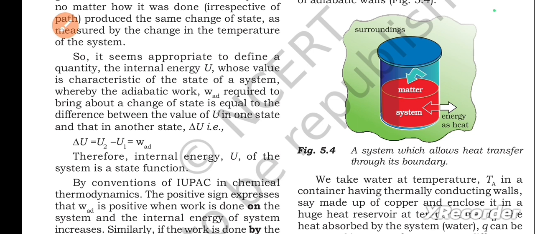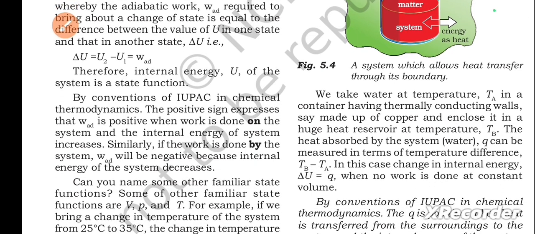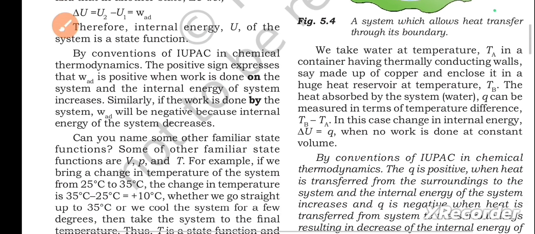That is, delta U equals U2 minus U1 equals adiabatic work, that is W_ad. Therefore, internal energy U of the system is a state function. By conventions of IUPAC in chemical thermodynamics, the positive sign expresses that W_ad is positive when work is done on the system and the internal energy of the system increases. Similarly, if the work is done by the system, W_ad will be negative because internal energy of the system decreases.